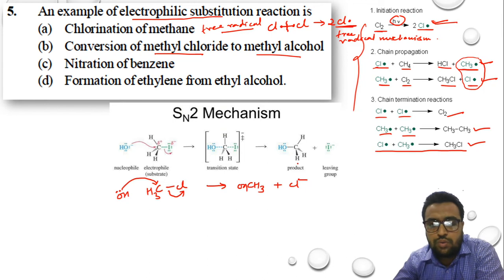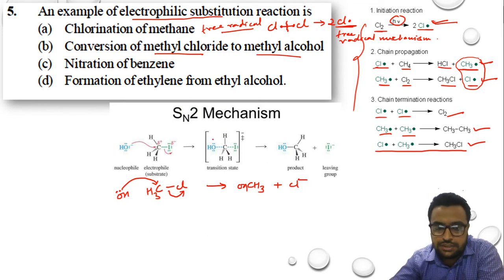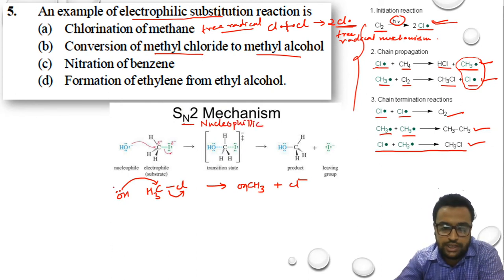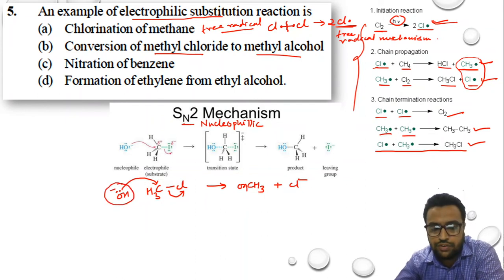So what kind of reaction is it? The name itself says it is N type of reaction. N type in the sense nucleophilic. Why is it nucleophilic? I'll tell you. Here OH is negative. Any radical which is negative is called a nucleophile. The Cl which has come out is also negative, right? So one nucleophile is substituting another nucleophile. So that's why the type of reaction is nucleophilic substitution.